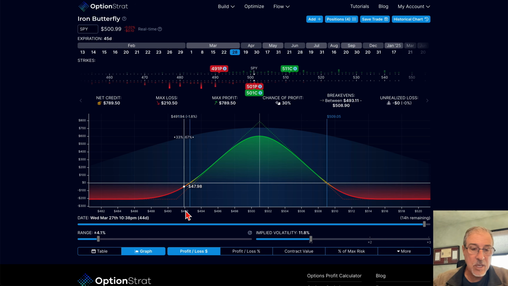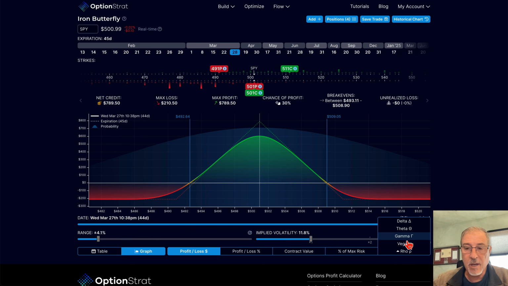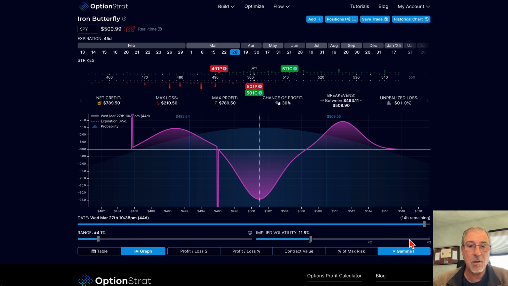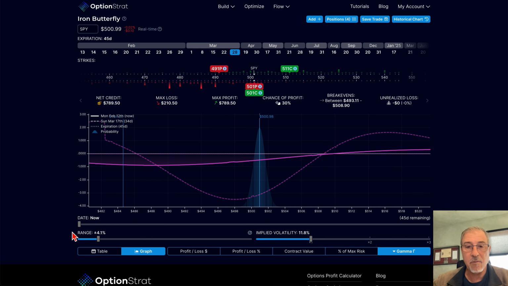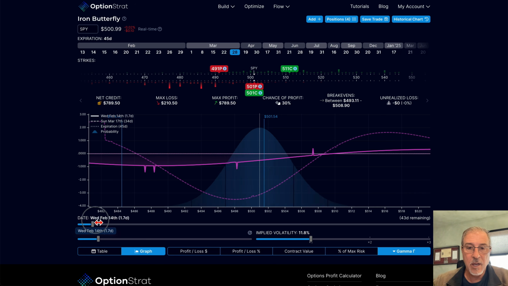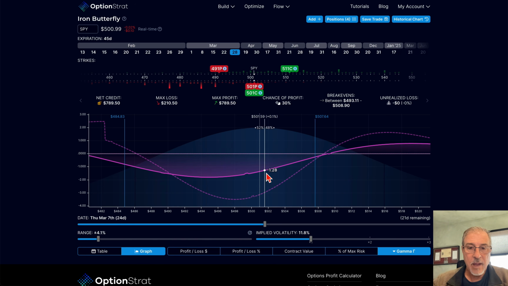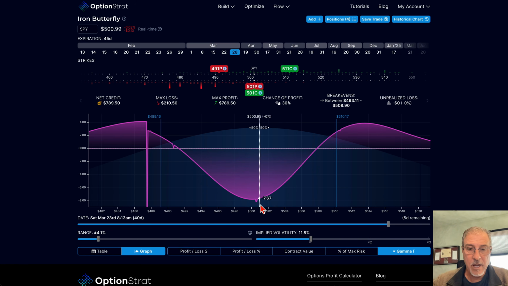Now, if I want to see this in a graphical mode, and again, this is one of the nice things about OptionStrat, I can come in and specifically look at how gamma is going to play out over the life of my trade. I start off, and gamma's pretty low here at 0.48. Now, as time goes on, gamma becomes a little more. And then as we get closer to expiration, gamma gets much, much higher.